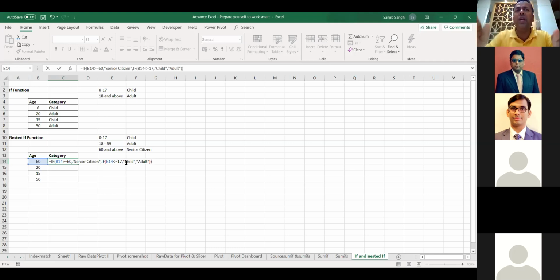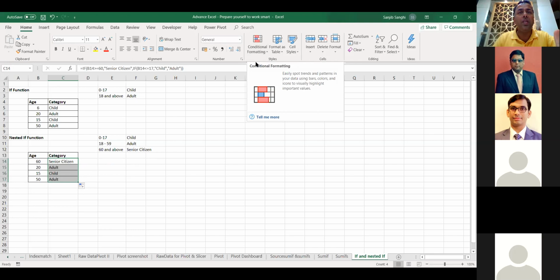And this is how you can create multiple conditions. You can go as long as you want with this IF. You can create 5 conditions, 6 conditions, and you can try to create a little program for this. Enter. And if you copy this formula down, see, for 60 it's senior citizen, for 20 it's adult, for 15 it's child, for 50 it's adult. Yes, anybody saying anything? Yes, great.